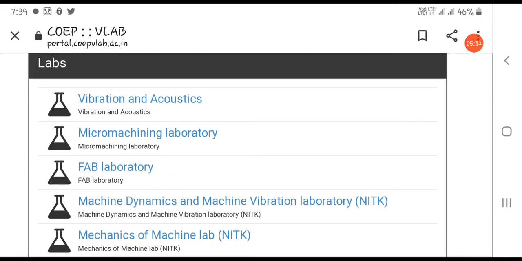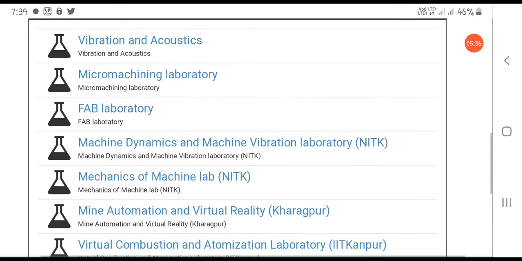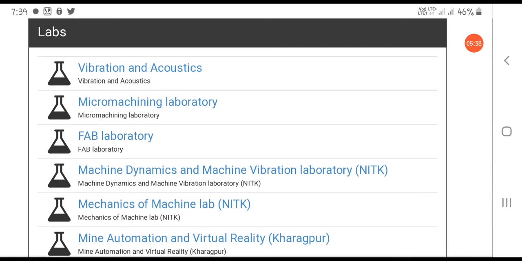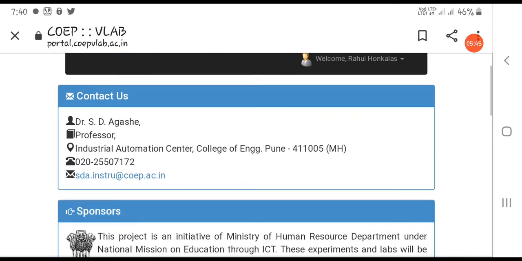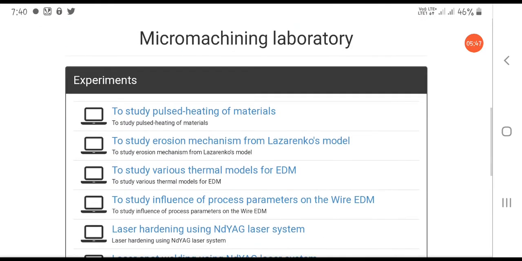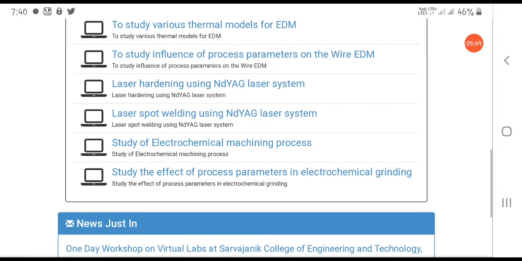Now with the help of another experiment, we can understand how one can do a simulation with the help of the Virtual Laboratory. Now I am going to click on the micro machining laboratory. This is again a very important laboratory. Under the micro machining laboratory, many experiments are present over here. I am going to click on study of electrochemical machining process.